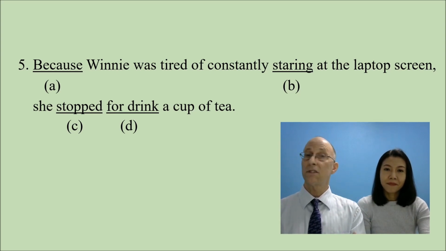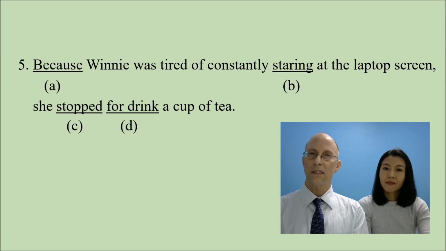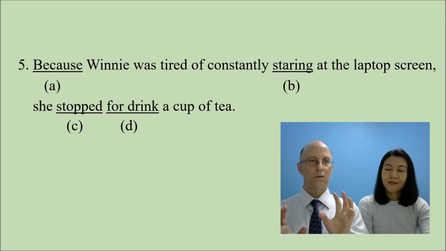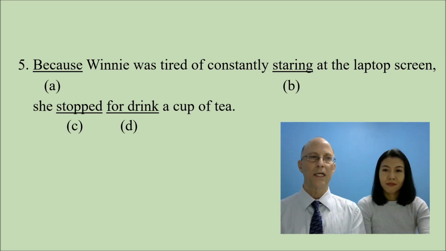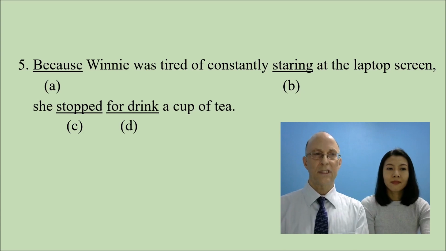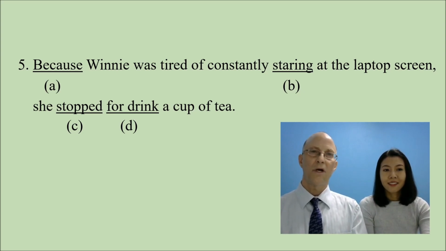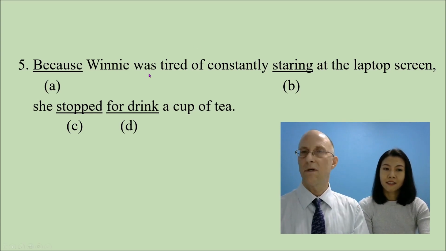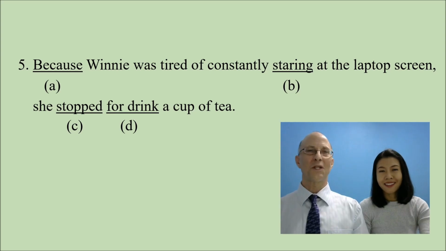Next we get to staring. In this case, staring acts as the object. It's an activity and a noun. Staring means to look at something for a very long time and not look away. So looks good by grammar and by meaning. Next we have stopped. That's a past tense verb, and that does correlate to the first clause, which is also a past tense. So we're left with D.